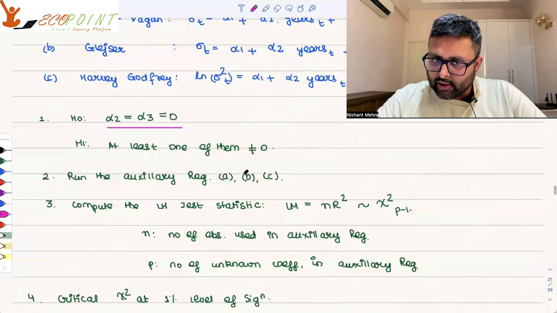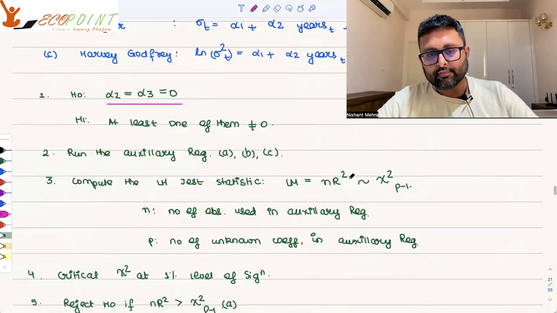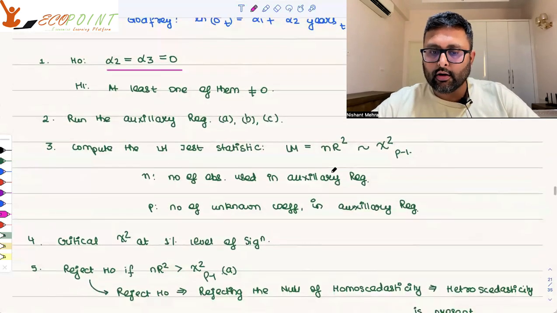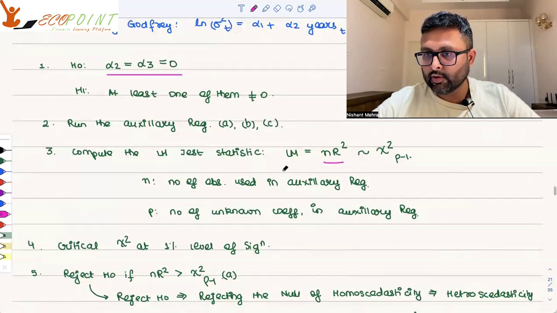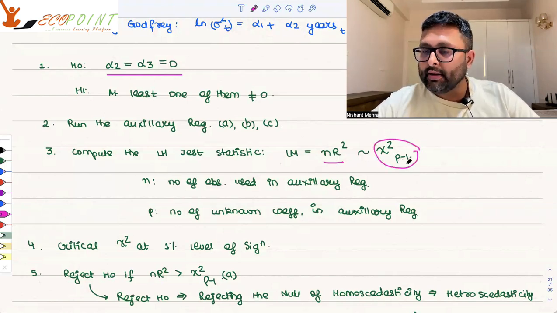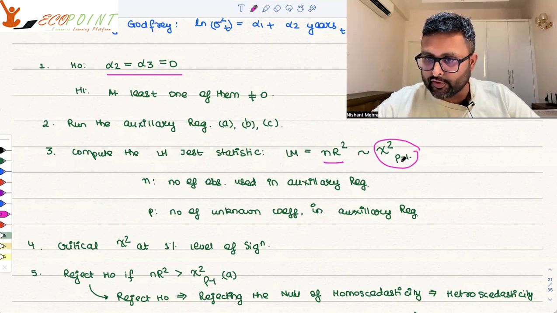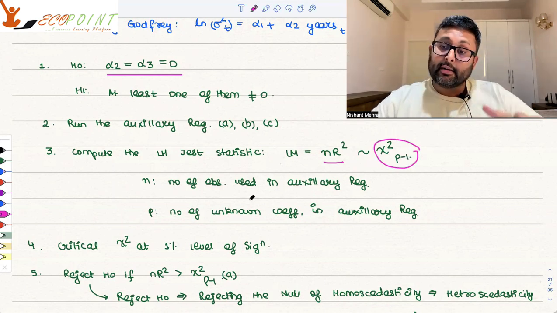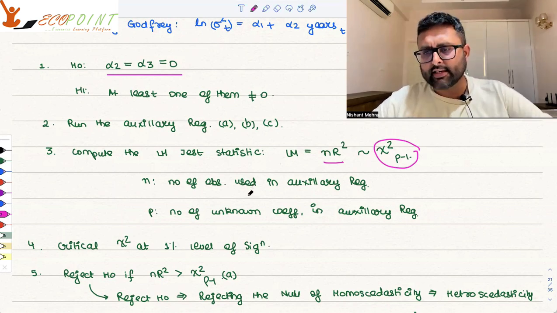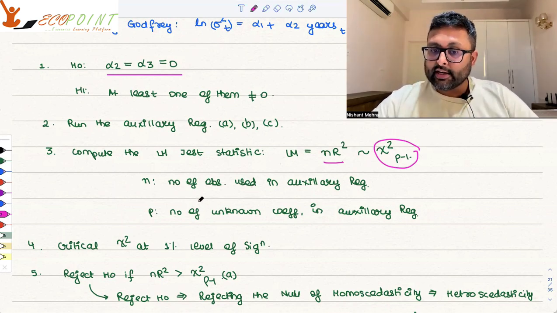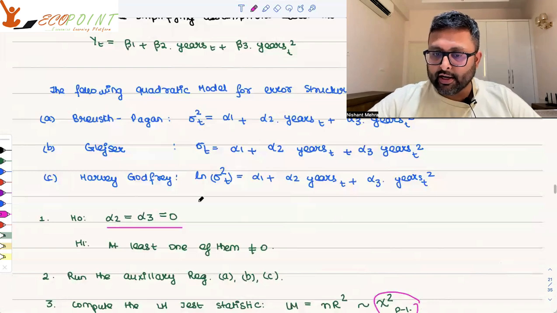So you run the auxiliary regression, and then there is something called the LM test statistic, which is NR squared, right? N into R squared, unadjusted R squared. This is distributed as chi-square with P minus 1 degrees of freedom. N is the number of observations used in the auxiliary regression. Let's say the Glejser regression. P is the number of unknown coefficients. Here how many unknown coefficients are there?